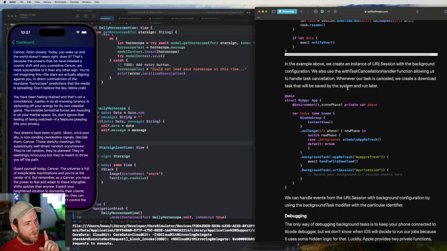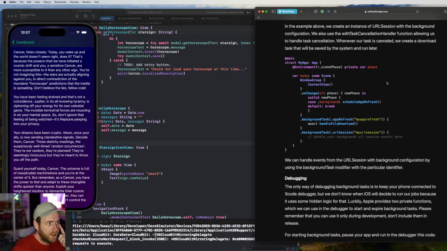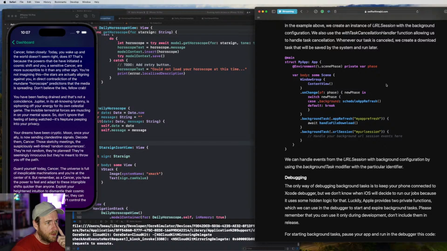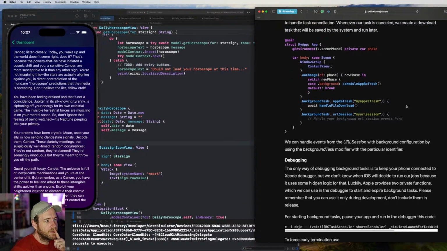Okay, I'm going to read through this next section now. So we also use, whenever our task is cancelled, we create a download task that we save by the system and run later. That's pretty cool. So you can just retry it again later, like save what you're going to run. Neat. In this case, no.